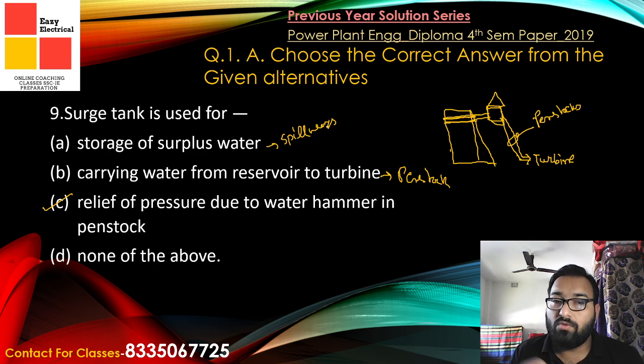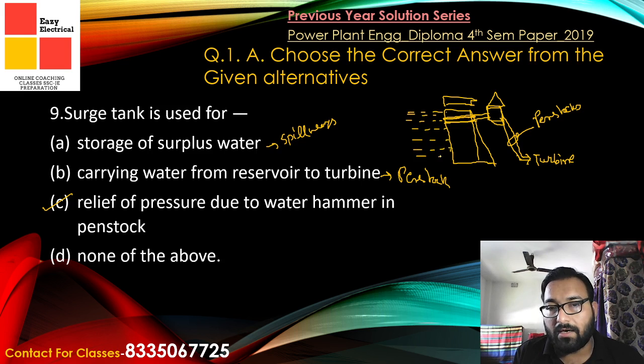Suppose up to this level there is water. If the water level exceeds this point, the water goes through here and is released outside. It does not come in contact with the generators and turbines in the downstream.